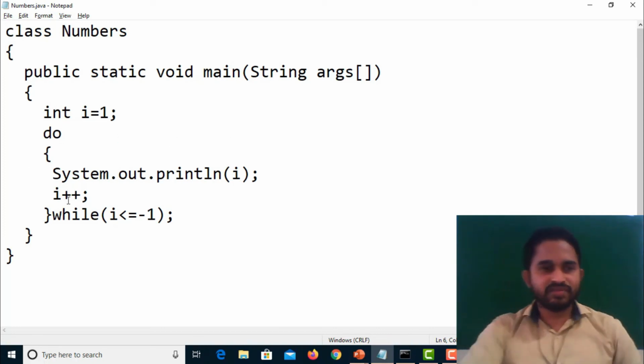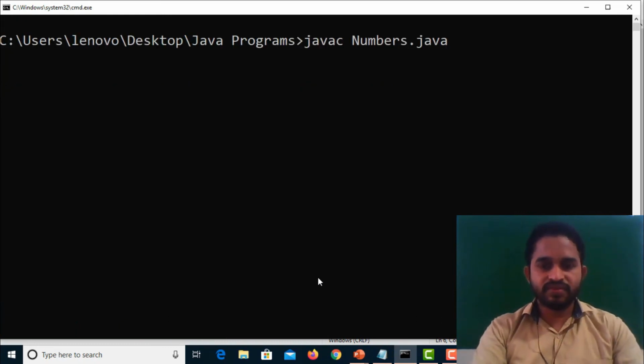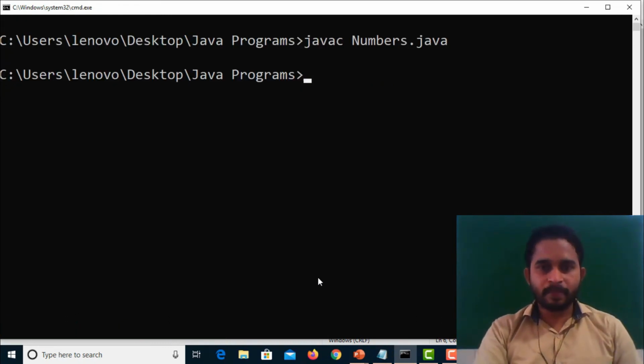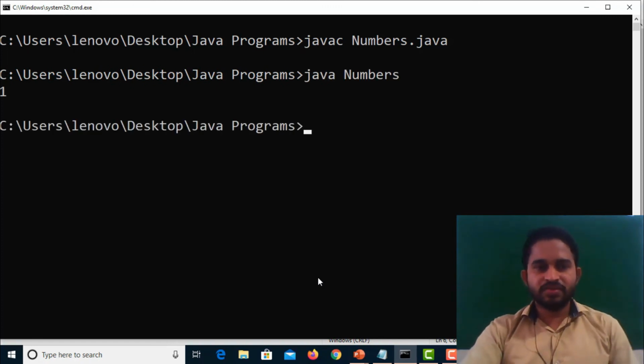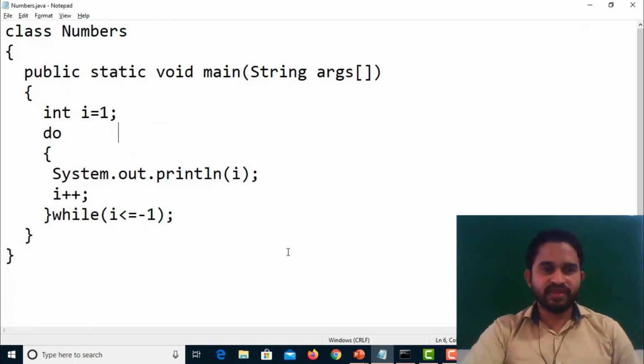Check it here, this example. What is the output? Save. Here I am going to check the conditions. Let's clear screen. So it will print what? It printed only 1. So that is the main difference between while and do while. So note down this program and practice all these things.